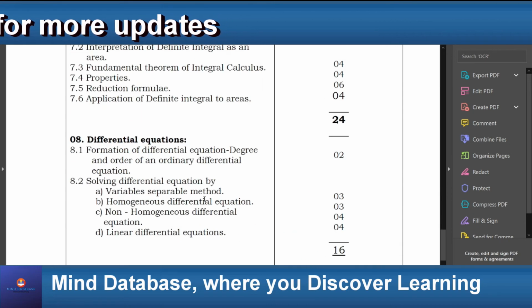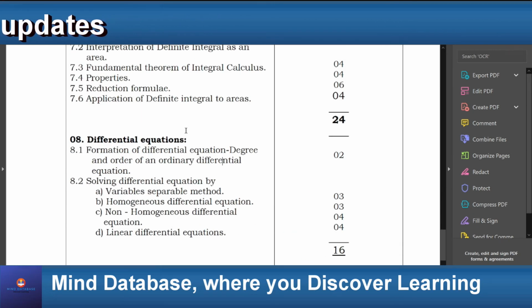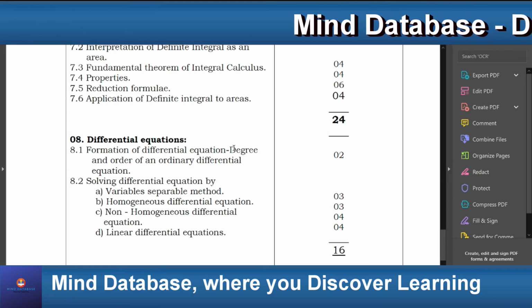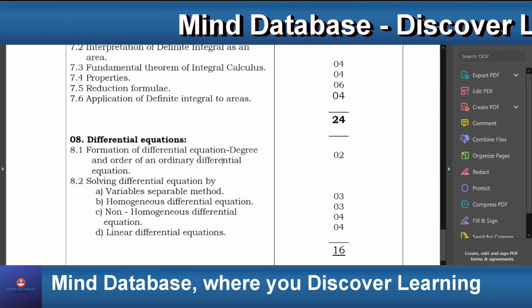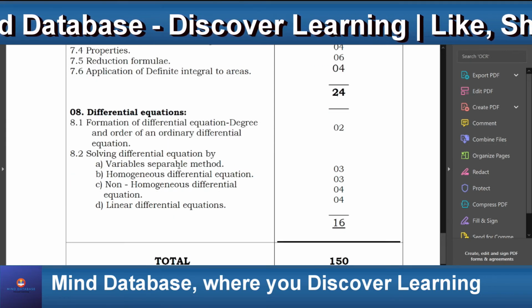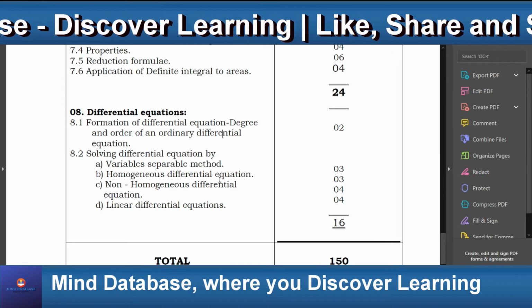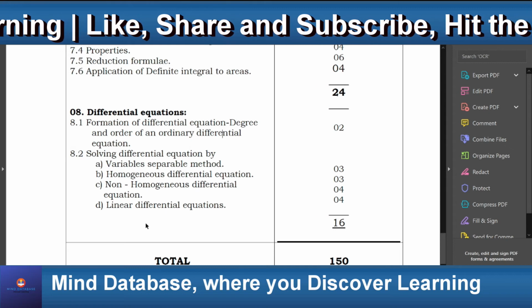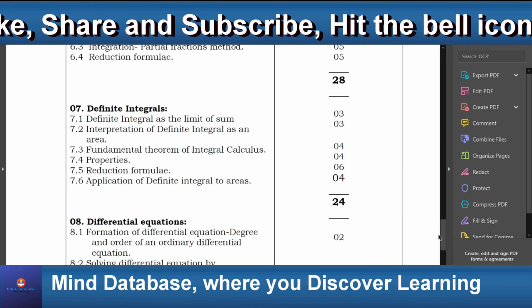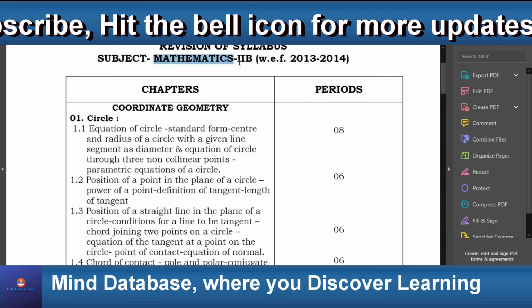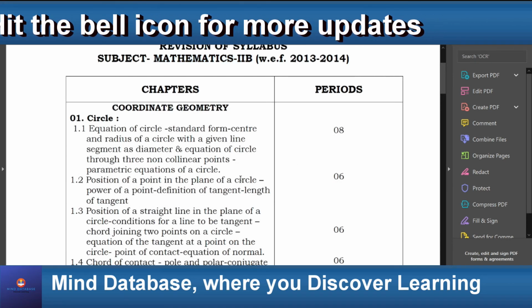The last chapter of this subject is differential equations. In this chapter, we'll know about formation of differential equations, that is finding the degree and order of an ordinary differential equation, solving differential equation by variable separable method, homogeneous differential equations and non-homogeneous differential equation, and linear differential equations. So that's all about the syllabus of Mathematics 2B for intermediate of both the states Telangana and AP.